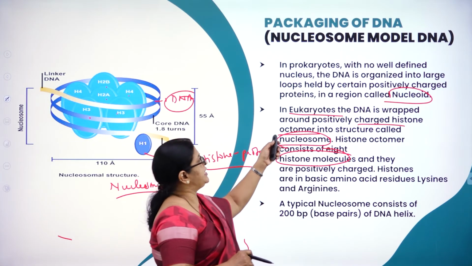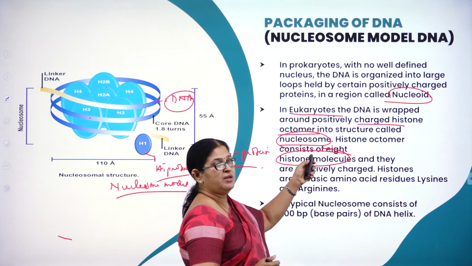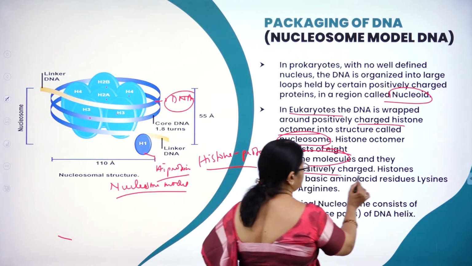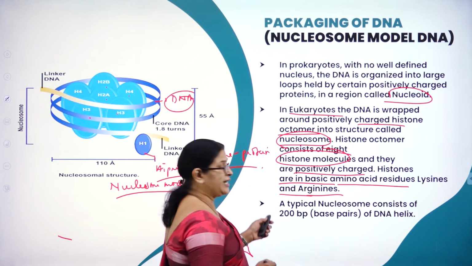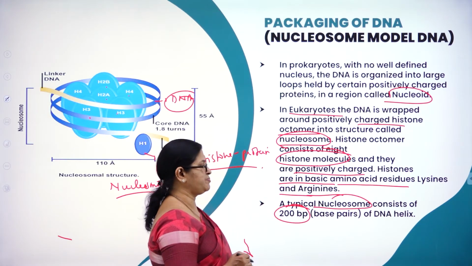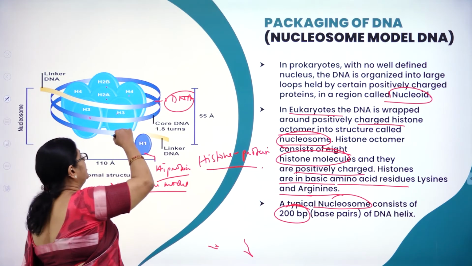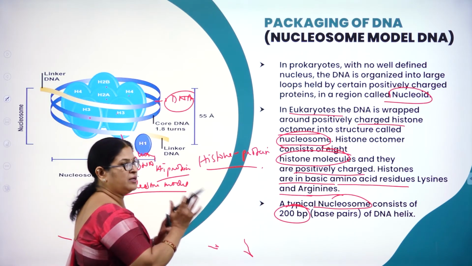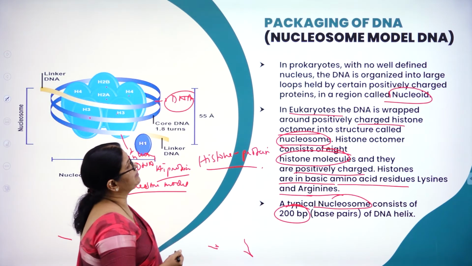So in eukaryotes, the DNA is wrapped around the positively charged histone octamer into a structure called nucleosome, and the histone octamer consists of how many? 8 histone molecules, and they are positively charged. Histones are rich in basic amino acid residues called lysine and arginine. A typical nucleosome consists of how many base pairs? 200 base pairs of DNA helix. Here you can see it is wound around the histones, and the DNA between them is called linker DNA, which links one histone molecule to the other. So it is called packaging of DNA, that is the nucleosome model.